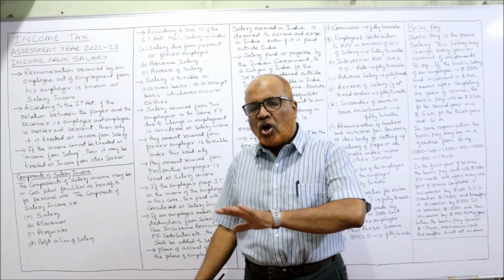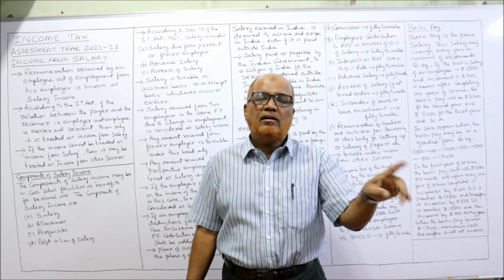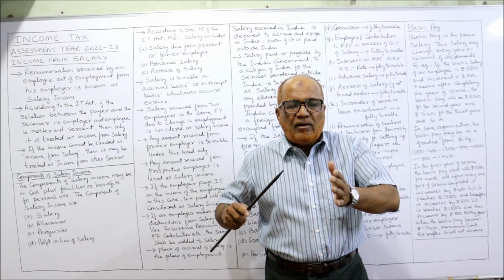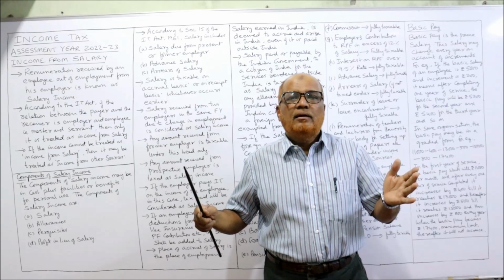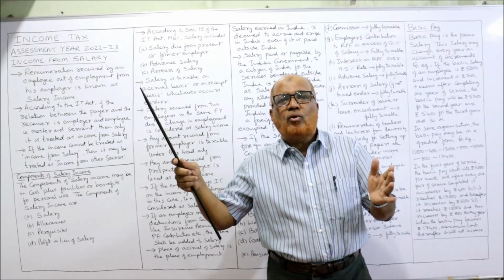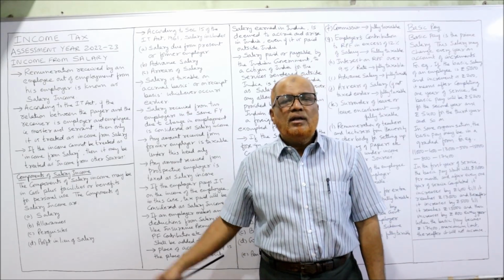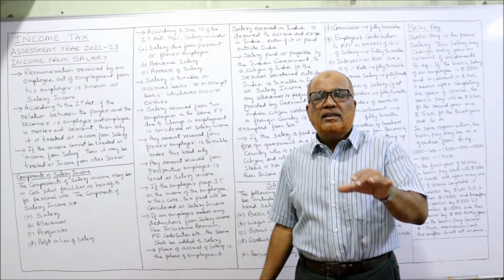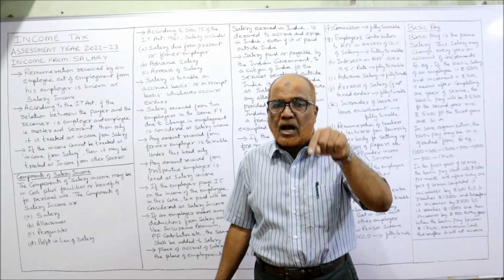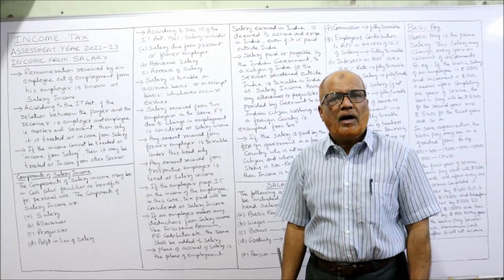If the income cannot be treated as income from salary, then it will be taxable under income from other sources. That's why the Income Tax Act has made one head completely open, so that if any income does not fall in the first four heads, it will be put to tax in the last head, income from other sources. That's why if the employer is paying some amount to the employee, but it does not come under salary, then it will be put to tax under income from other sources.